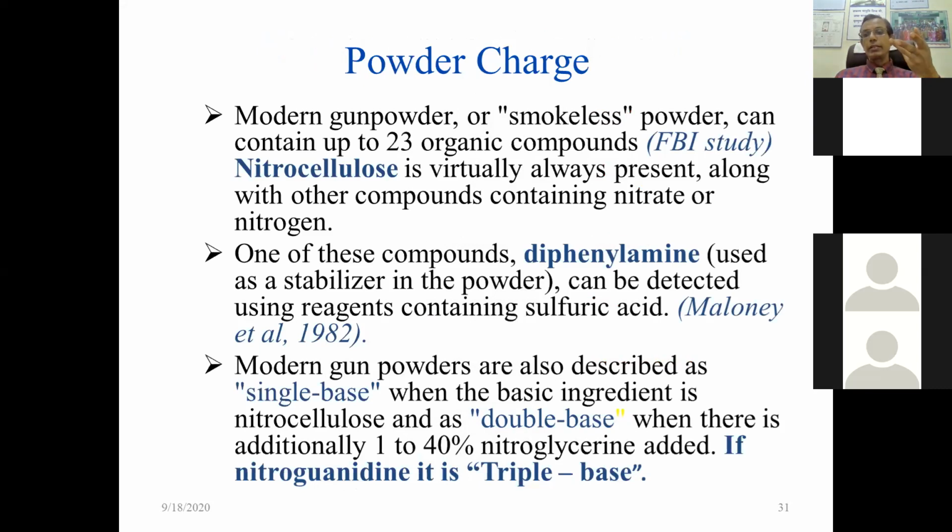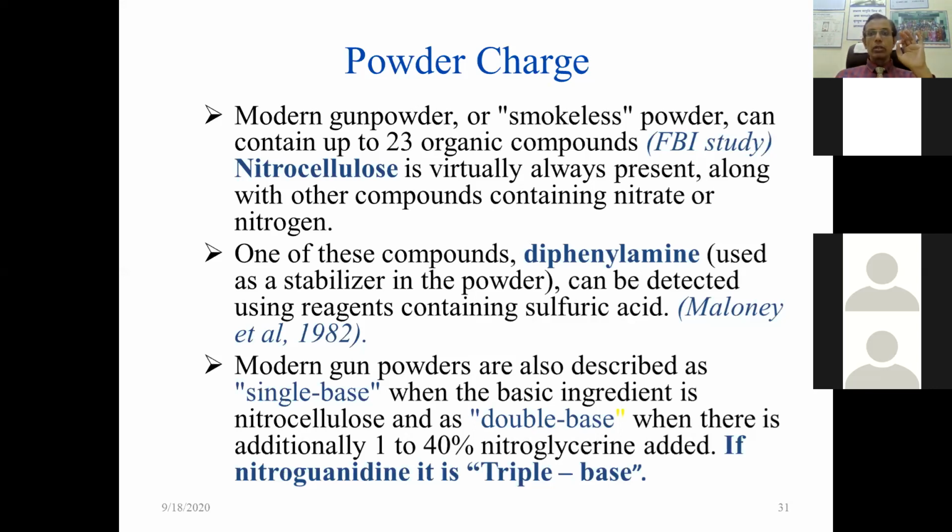Powder. Next, what is the powder? Modern powder is made of smokeless powder. Again, this is a viva question or MCQ: what are the contents of the smokeless powder? It consists of nitrocellulose, and many times it also consists of nitroglycerin.